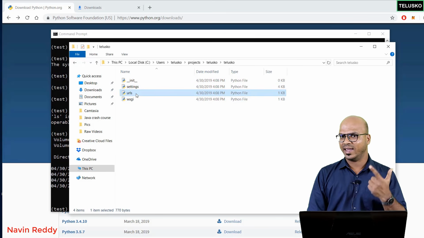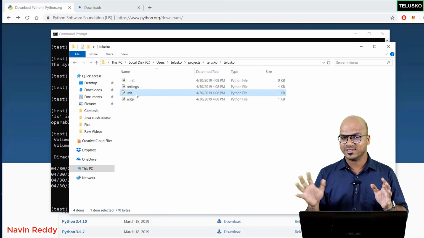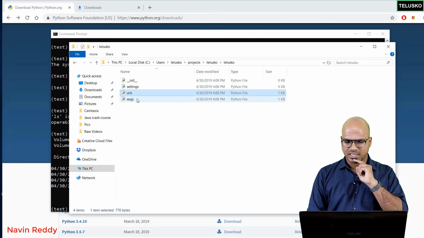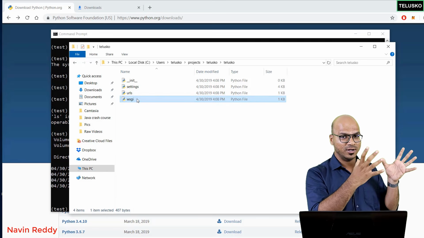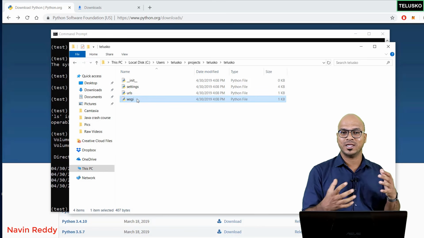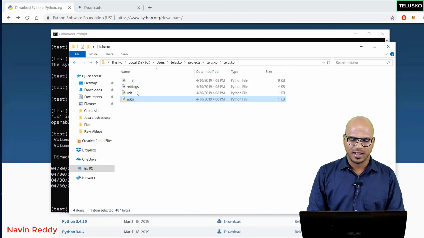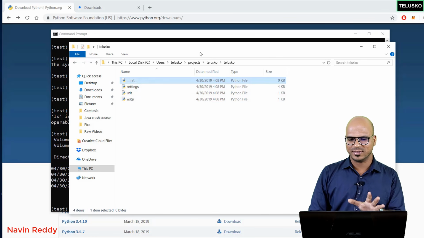We have urls. We are building a website, right? So of course in the website you will be having a lot of URLs. So this will be used to handle that. This is something which will be used to deploy your project on the production server, because while you're learning, you will not be working on the production server, you'll be working on a development server, the testing server basically. So we'll be using this. We don't actually use init, so we'll not talk about that.